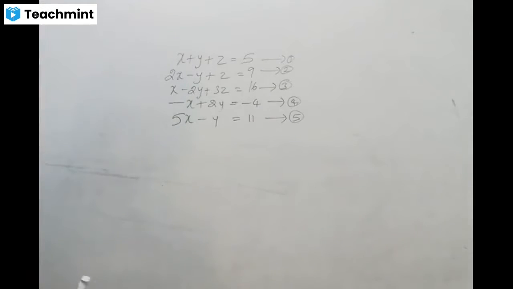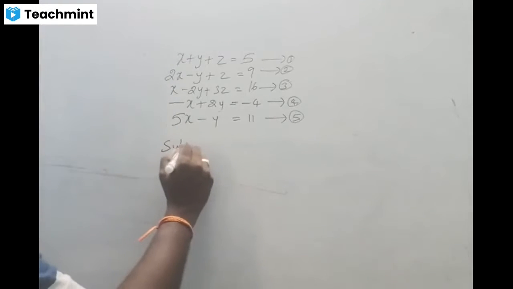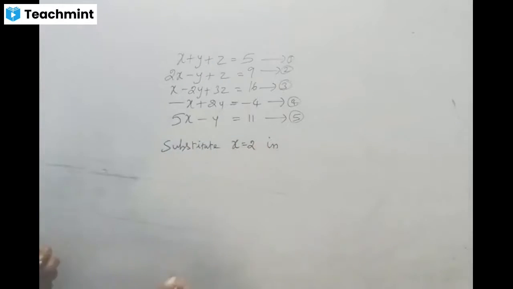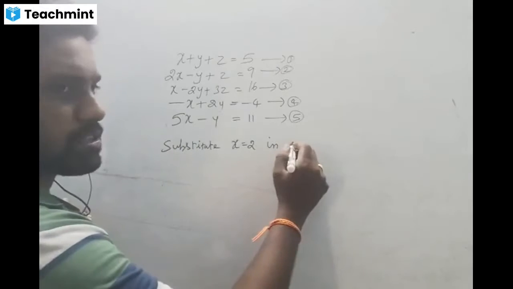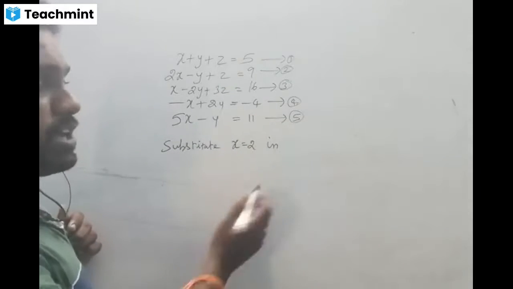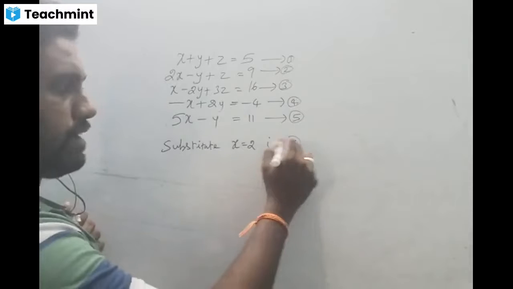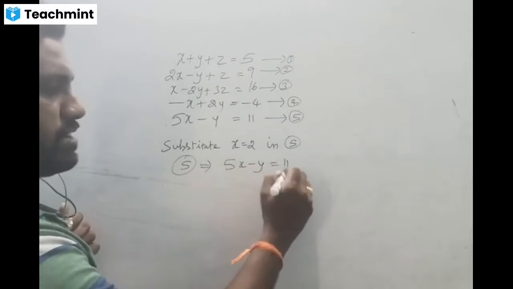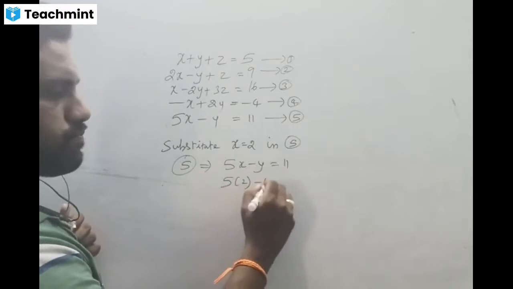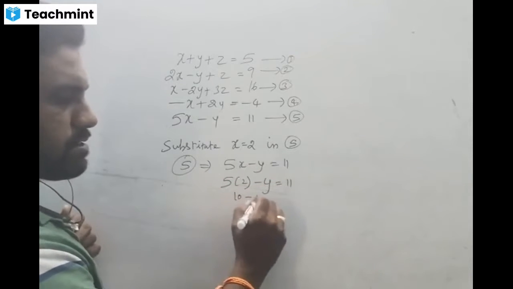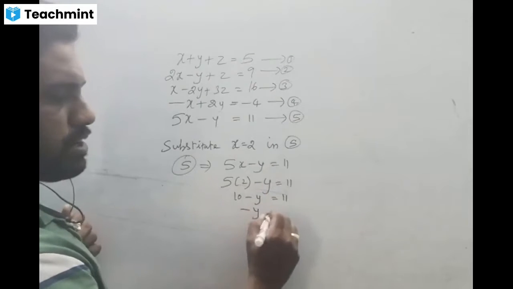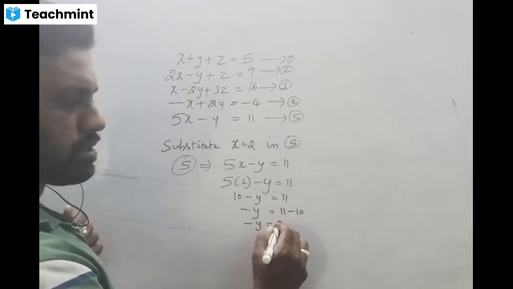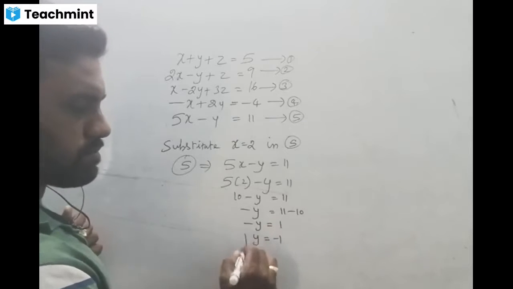Now I am going to substitute the value of x. In which equation? Either 4 or 5. Which one do you want? 5, sir. Okay, now listen. What is the fifth equation? 5x minus y equal to 11. Substitute x equal to 2. So 5 twos are 10. So minus y equal to 11, plus 10 goes to that side, it will be minus 10. So minus y equal to 1. Then y equal to what? Minus 1.